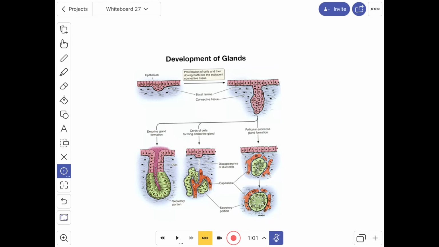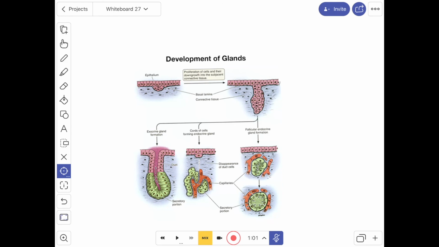The endocrine glands also develop in a manner similar to the exocrine glands, but with further development, they break their continuity with the overlying epithelium. They appear as clumps of cells. Soon, these groups of cells are surrounded by blood vessels into which their secretions are poured out.